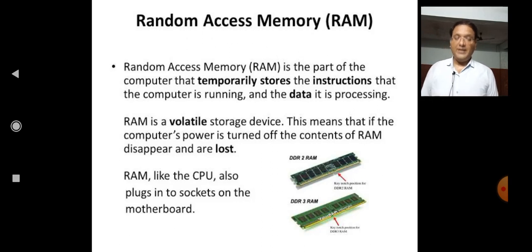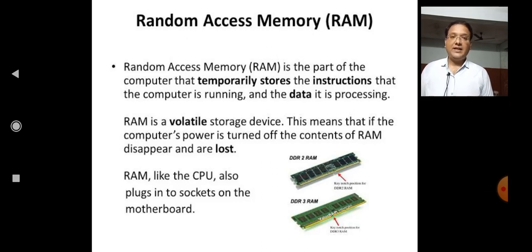So RAM is a volatile memory, and RAM is read and write memory. It is also called read and write memory. Information can be written into and read from a RAM. It retains the stored information as long as it is supplied with power.